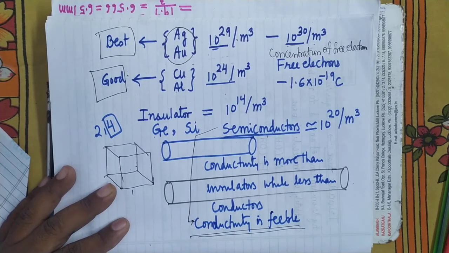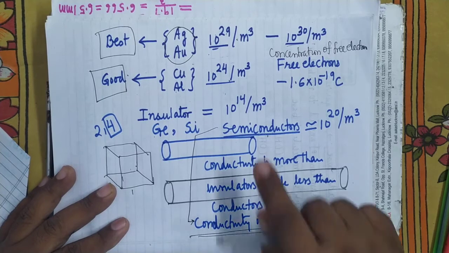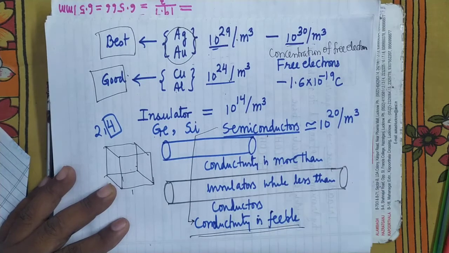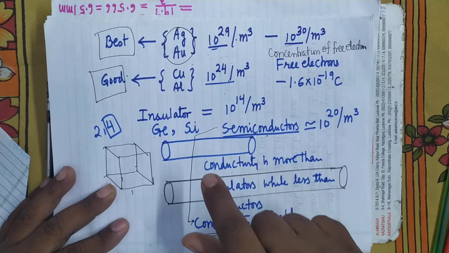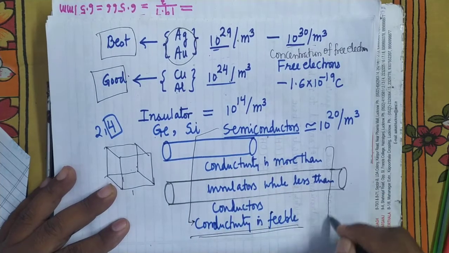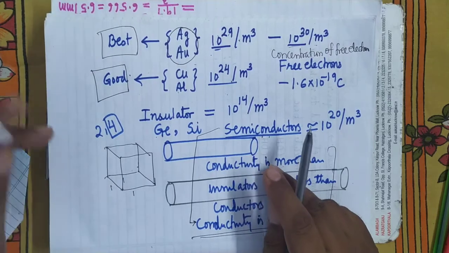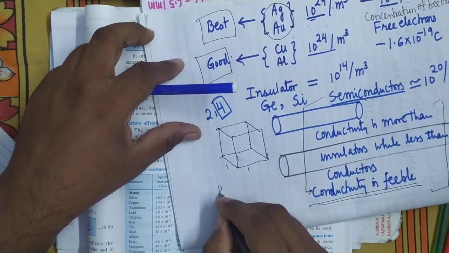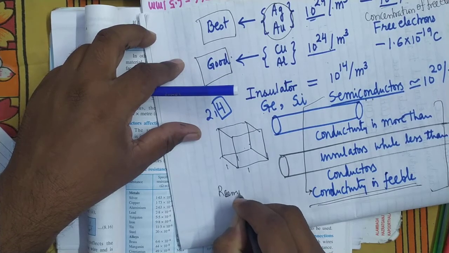It's clear. So, in terms of resistance, their resistance is more than that of conductors but less than insulators. In terms of conductivity, it is the other way around. Here I am writing the resistance of semiconductors.